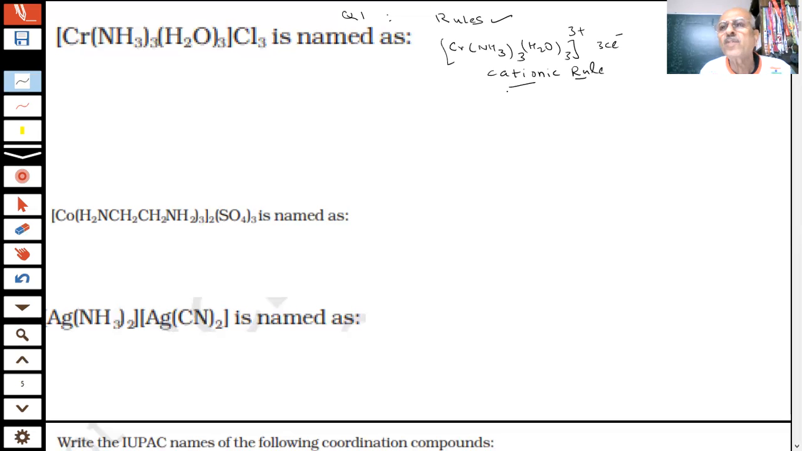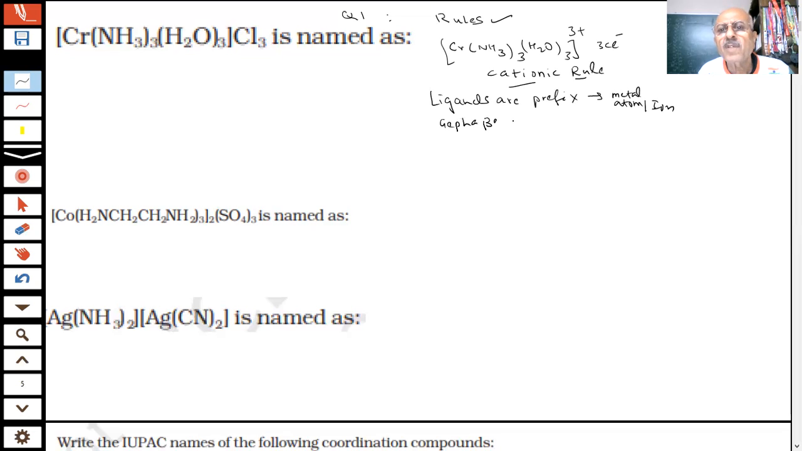Now, in the naming, students, what I said, ligands are named first. Yes, sir. Ligands are named first, prefix. Okay? Then will come the metal, metal atom or ion. Is that a rule? Yes or no? Yes, sir. Alphabetically.